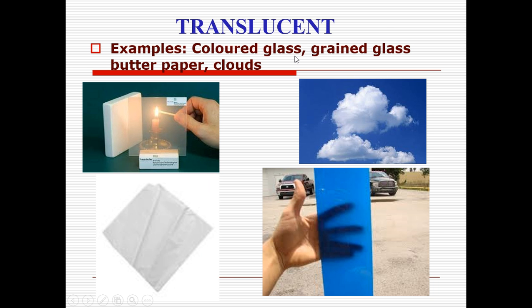Okay, so colored glass, grained glass, butter paper and clouds. This is called grained glass or frosted glass. This is called colored glass. This is butter paper and these are clouds.